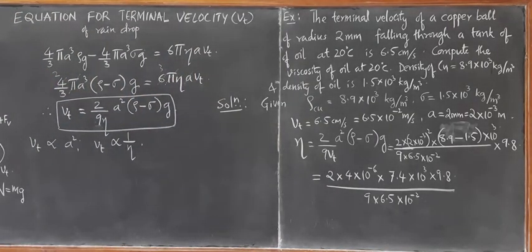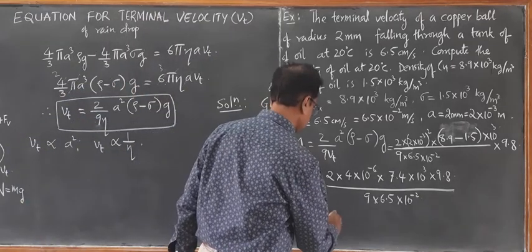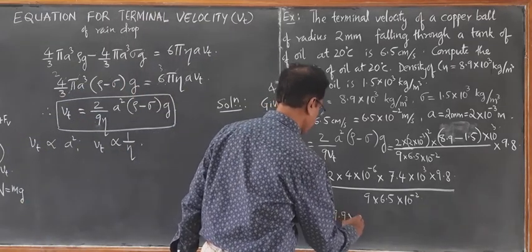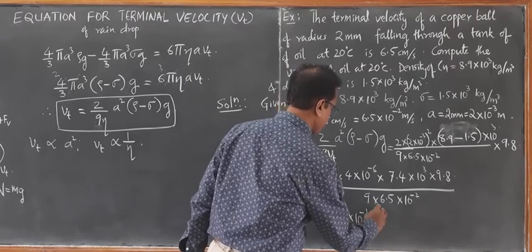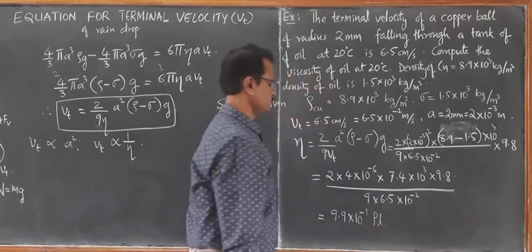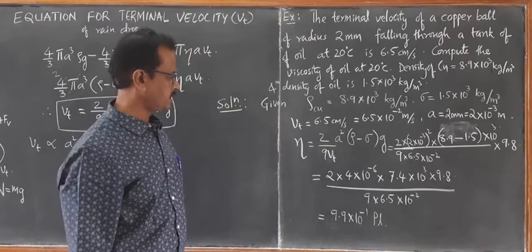The result is 9.9 into 10 raised to minus 1 Poiseuille.